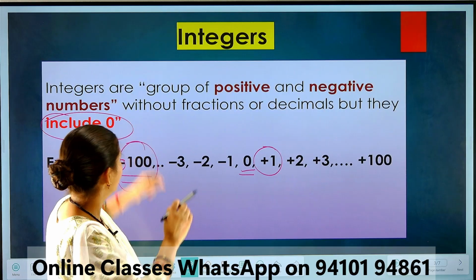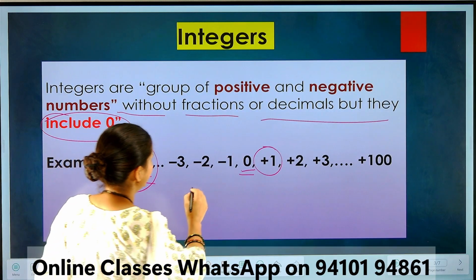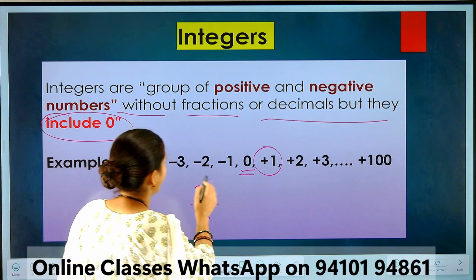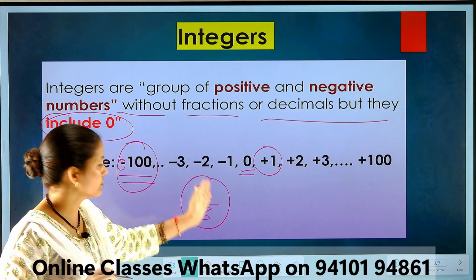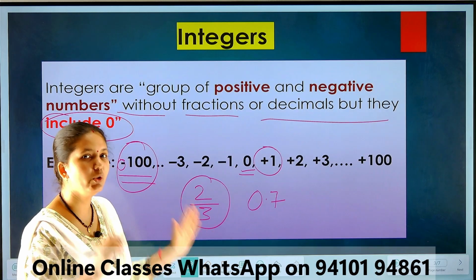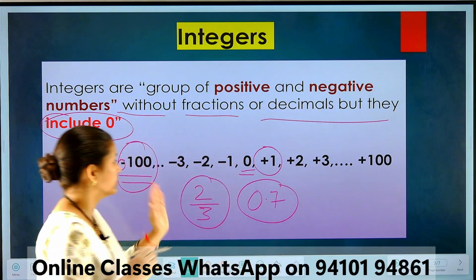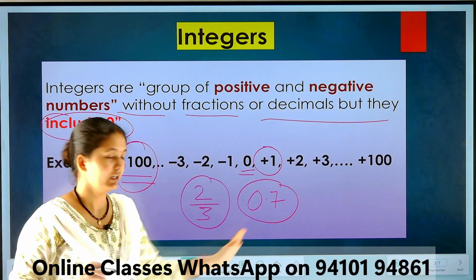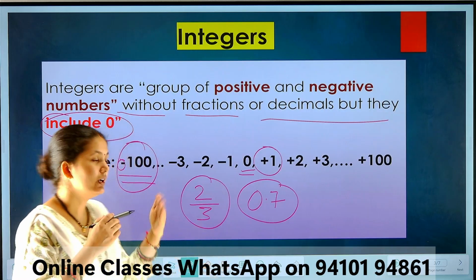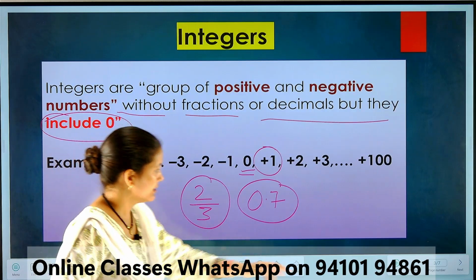Next, look here, this line says without fractions or decimals. Suppose there is a fraction 2 over 3. Is this an integer? No, this is a fraction. This is also a type of number. And look here, 0.7. Is this an integer? No, this is not an integer. This is a decimal number because a point is present here. So that's why we say these are not integers. This is a fraction and this is a decimal number. These are different. We will learn about fractions and decimal numbers completely in a separate video. Okay.